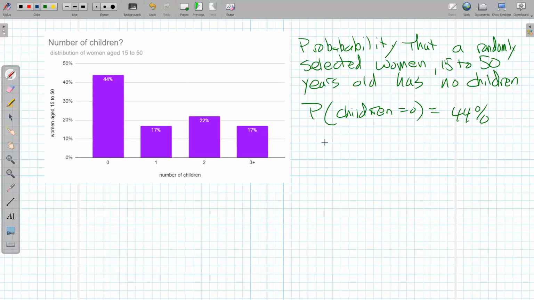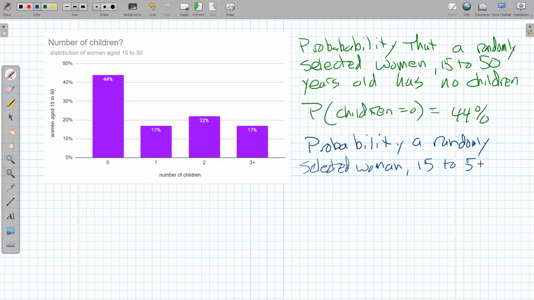Different question. What would the probability be that a randomly selected woman, and again, this data only relates to women 15 to 50, so my mom isn't one of these women, has children?